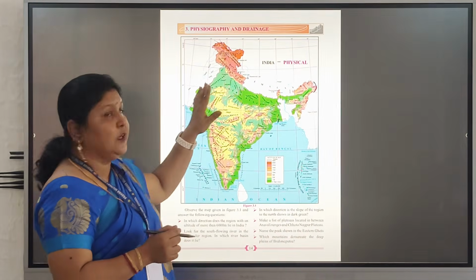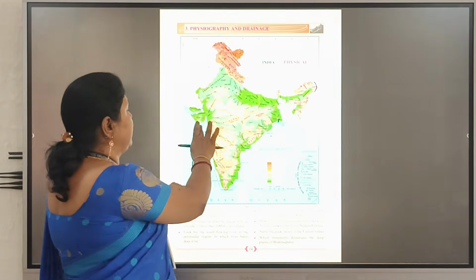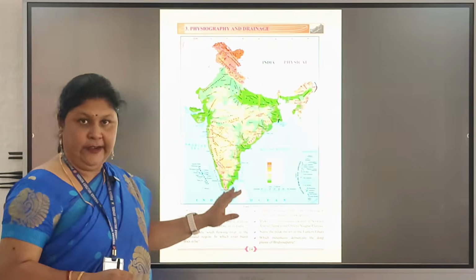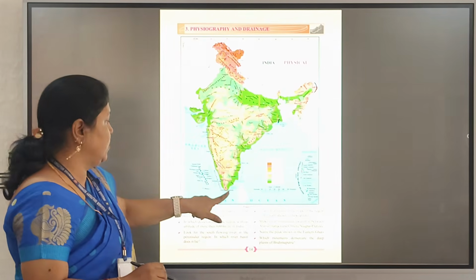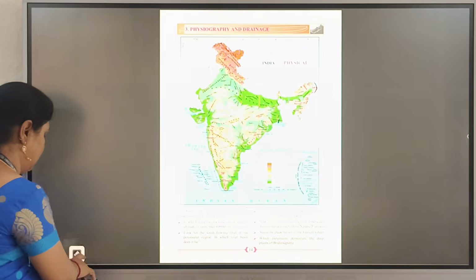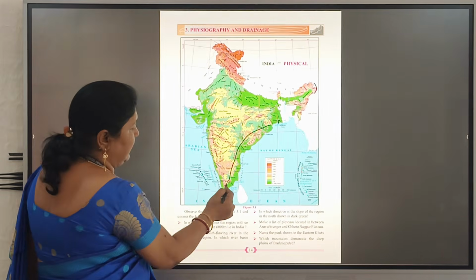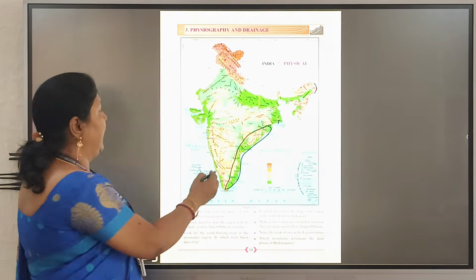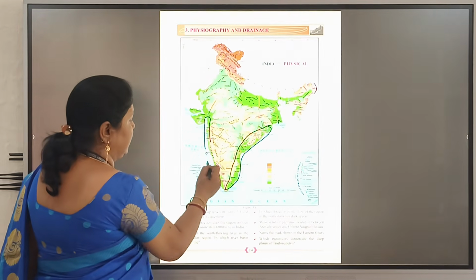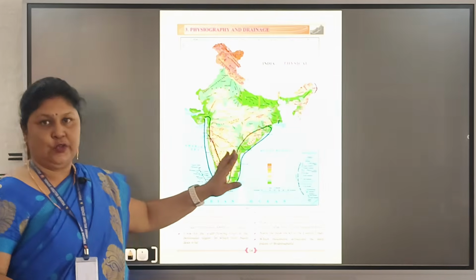Next comes the Indian Peninsula, which is the tapered portion of India. Then comes the eastern coast and the western coast. We will see the eastern coast from here till the end of the Indian Peninsula, and on the west side, the western coast, which covers this much portion.